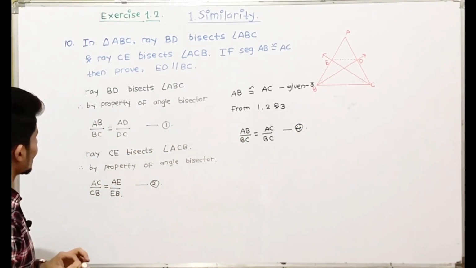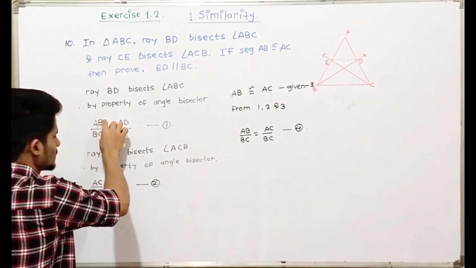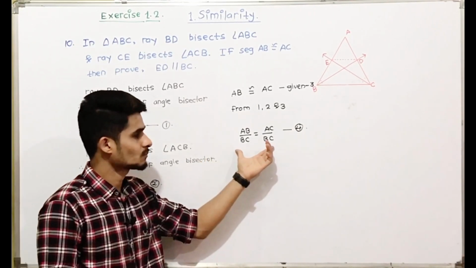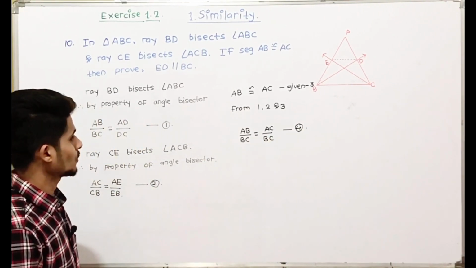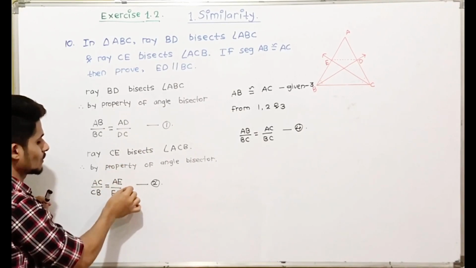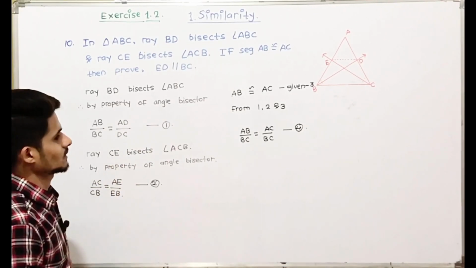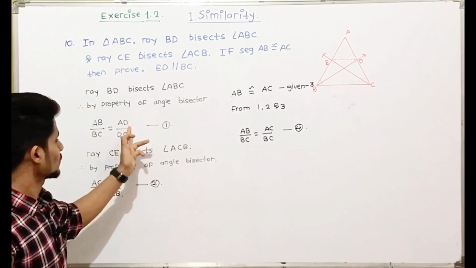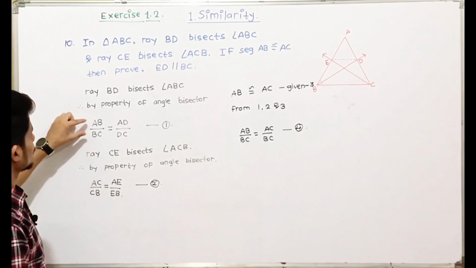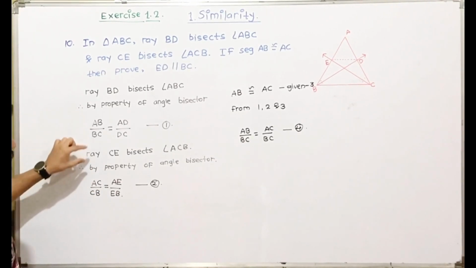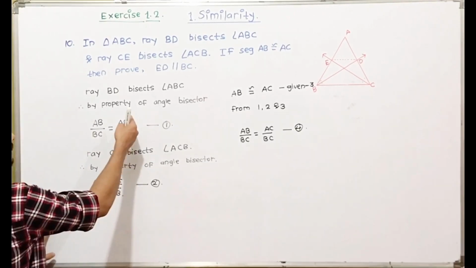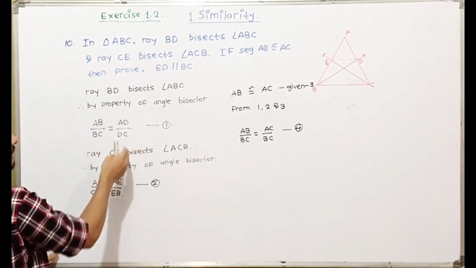Now if AB upon BC is equal to AC upon CB, then AD upon DC will be equal to AE upon EB. Why? Because the left sides are equal, therefore the right side will also be equal.